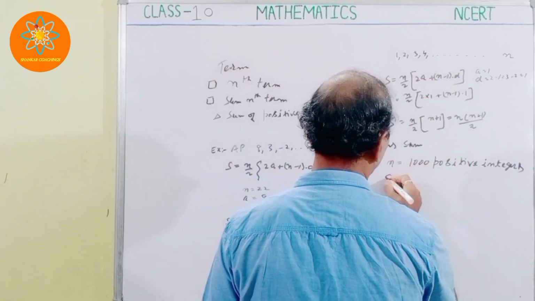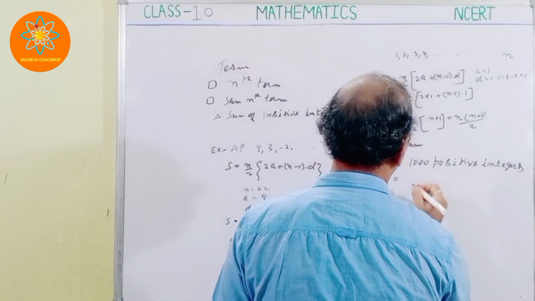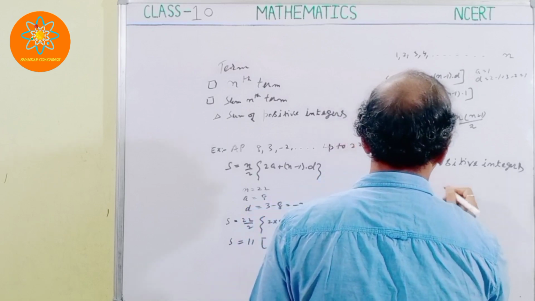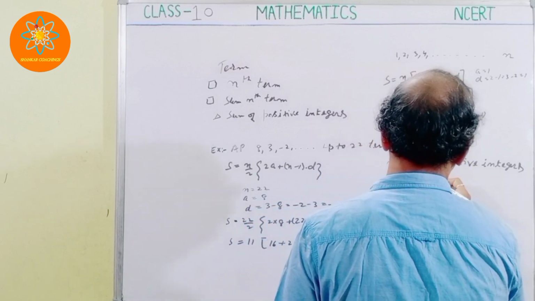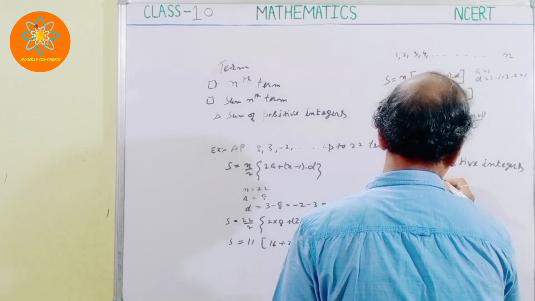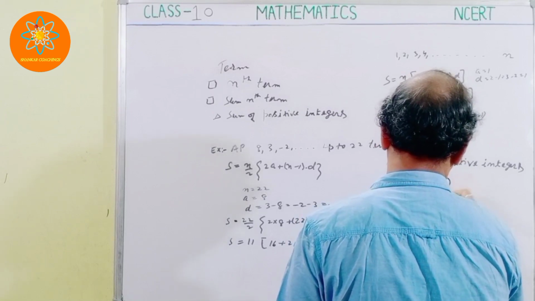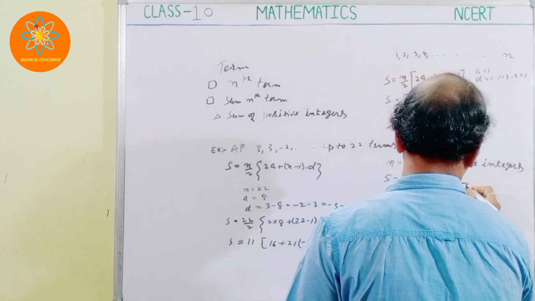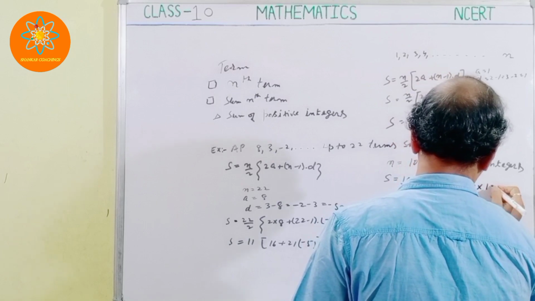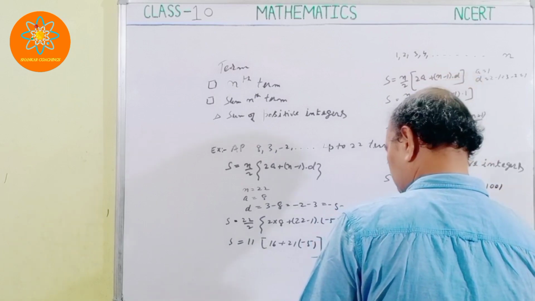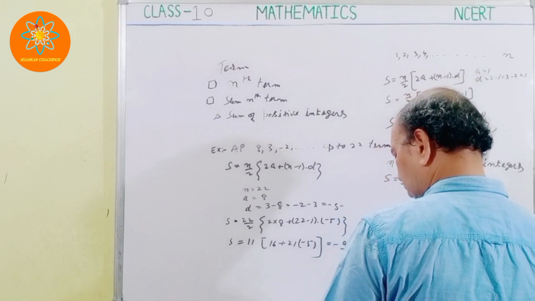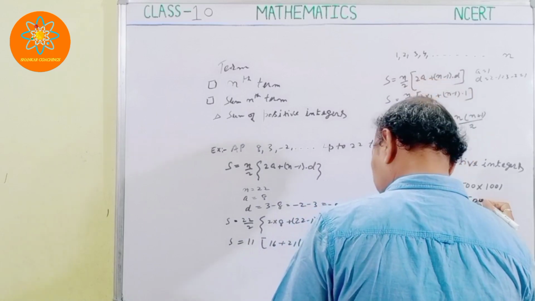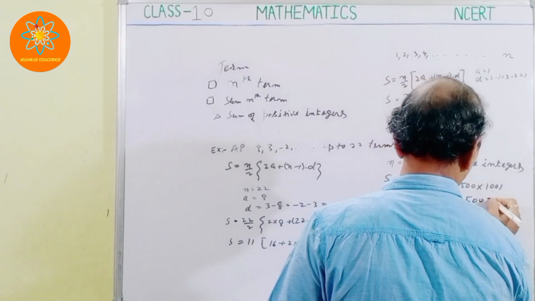So in that case, S is nothing but 1000 by 2 into, here it will be 1001. So how much do you get here? You get 500 into 1001. If you solve this one, you get 500500.